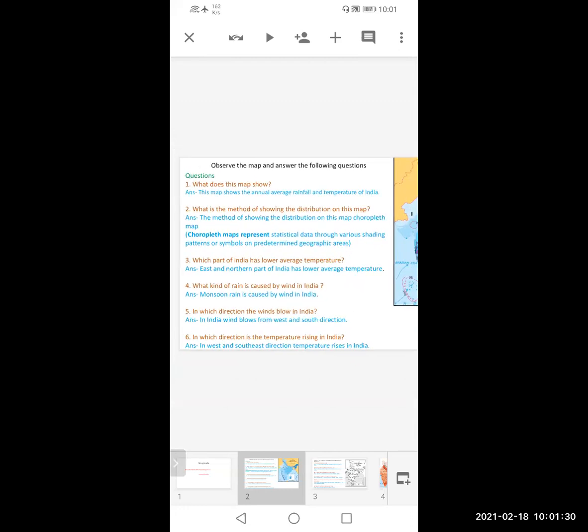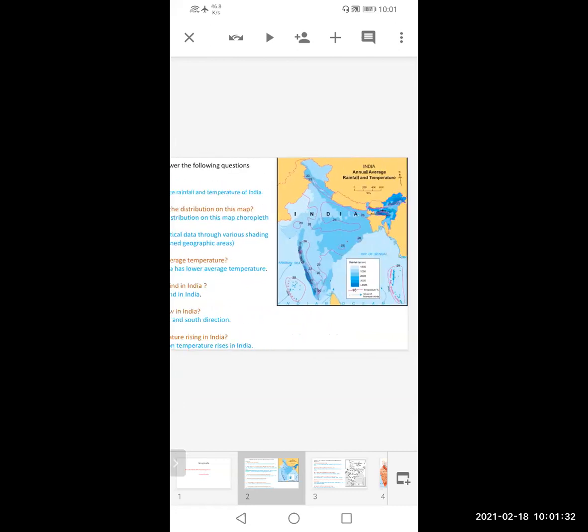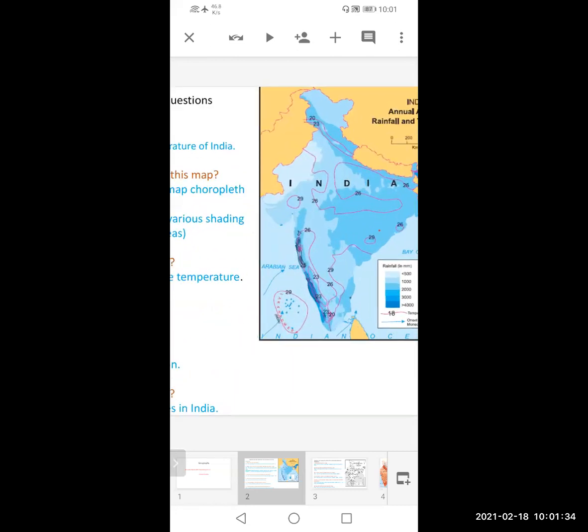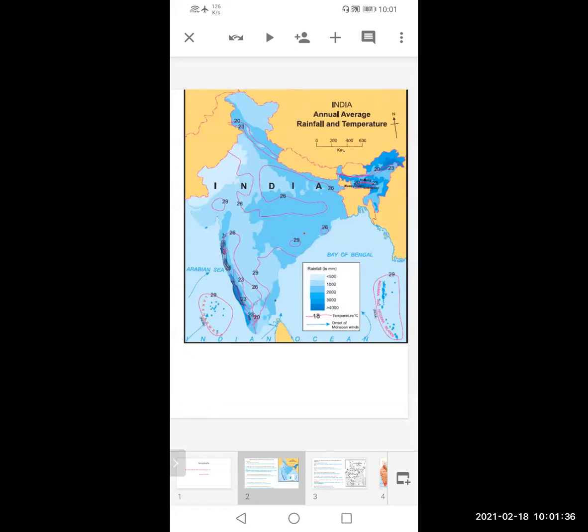See, in which direction do the winds blow in India? Generally the wind starts blowing from the sea itself. The Arabian Sea is there in the south and west direction. The wind starts blowing from there and it impacts the climate of India.